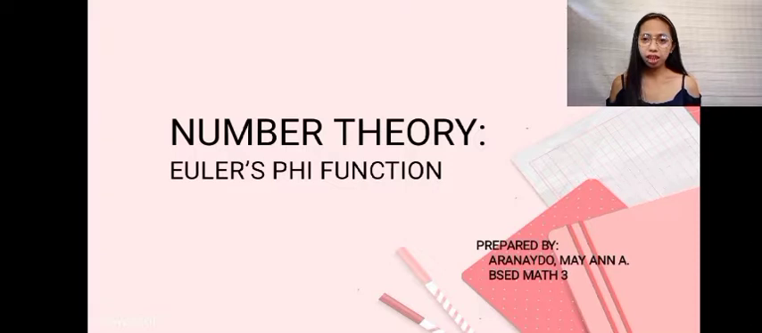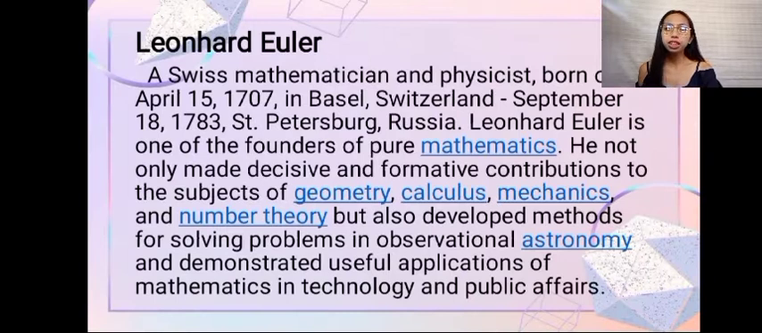Before defining what is Euler's phi function, let us have a short review first of the proponents of the Euler's theorem or the Euler's phi function. So first is Leonhard Euler. Leonhard Euler is a Swiss mathematician and physicist born on April 15, 1707 in Basel, Switzerland, and died September 18, 1783 at St. Petersburg, Russia. Leonhard Euler is one of the founders of pure mathematics.